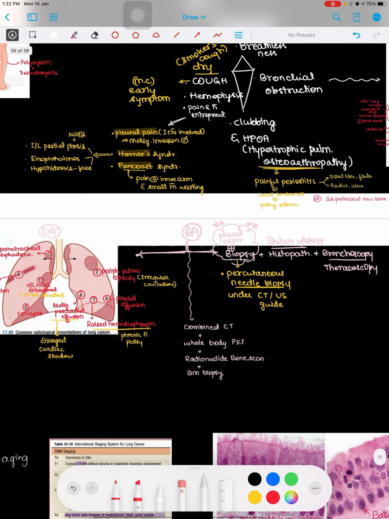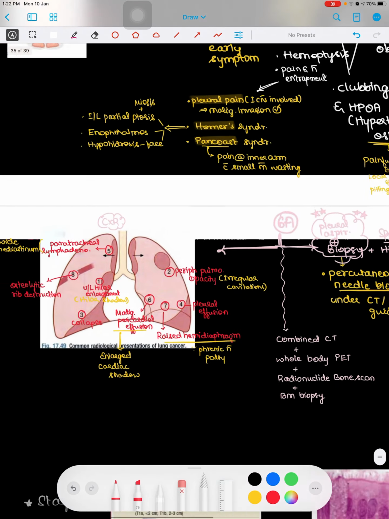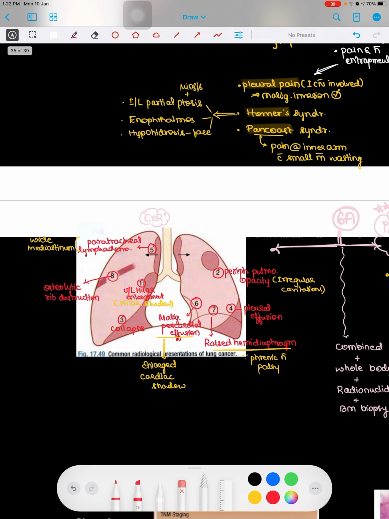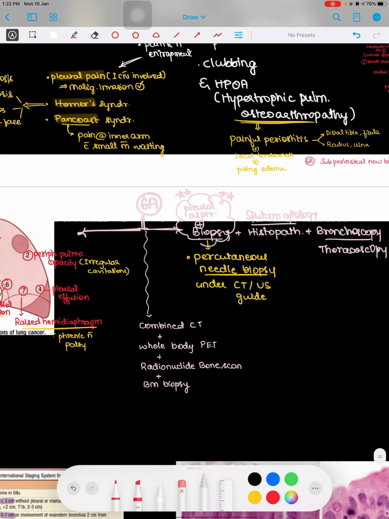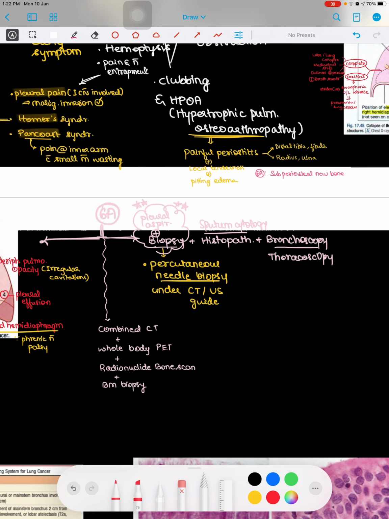Coming to radiological investigation, you have to look for typical chest X-ray signs. There will be a raised hemidiaphragm, and there can be presence of pleural effusion. Clearly you can remember with this diagram. This is the most important diagram. The second thing that you can do is, after X-ray, you will go for CT, and in case of tumors you will also do what is called PET.